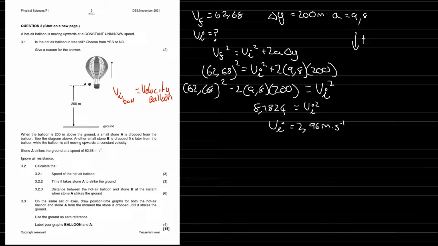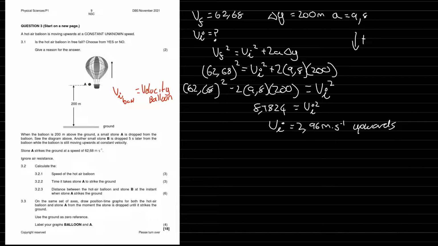It's important to distinguish the direction, because I square rooted this number, we get both plus and minus answers, and the calculator will give you the positive version. But we know that it's actually moving upwards, and I took downwards as positive, so I must distinguish the direction as being upwards. Alrighty, next question.